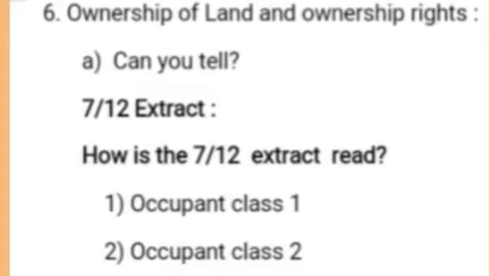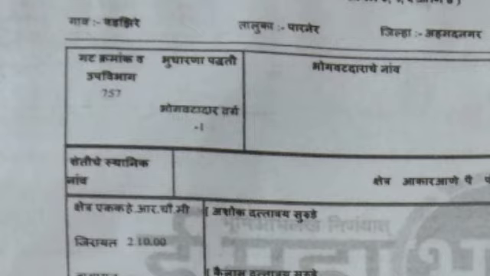This is ancestral property. In occupant class 2, the land is given by the government to marginal farmers or landless people. Such land can be sold, leased, mortgaged, given as charity or transferred only with the sanction of the district collector. In figure 6.2, Bhogwatadar Varg 1 means occupant class number 1.